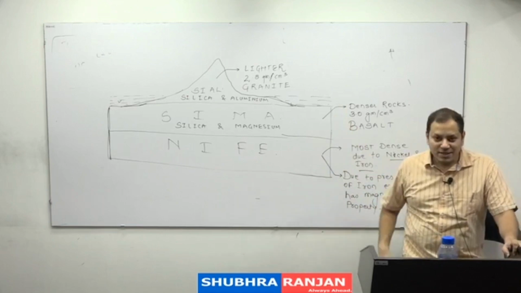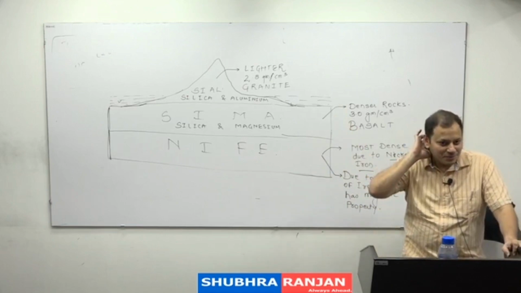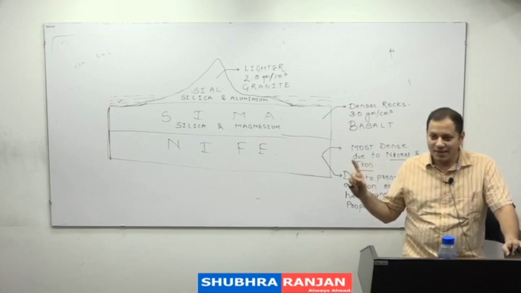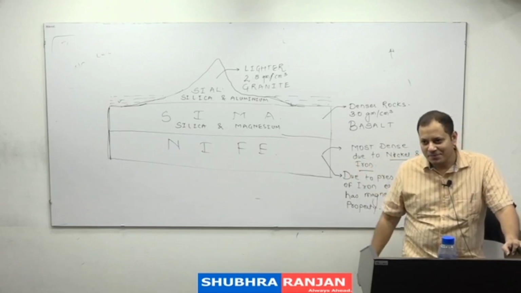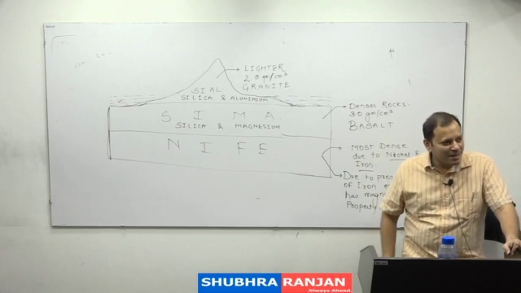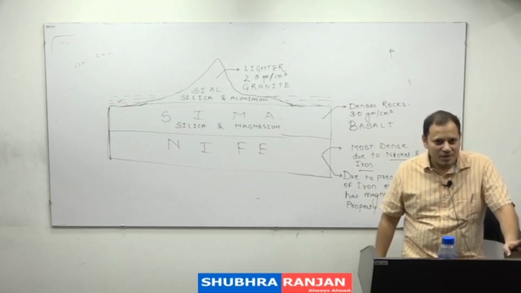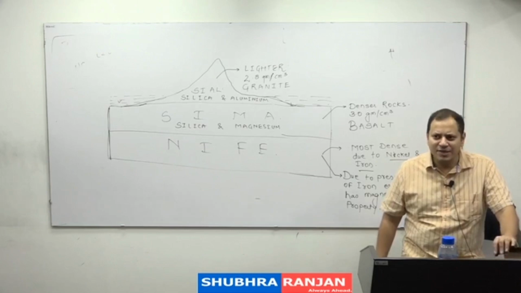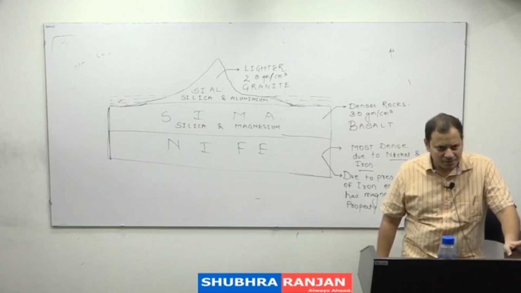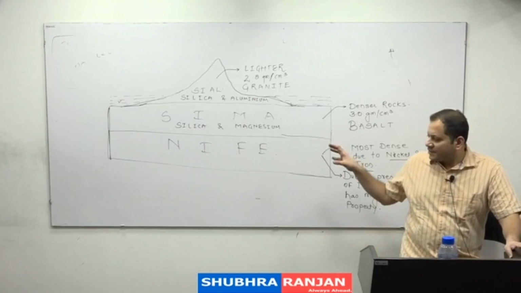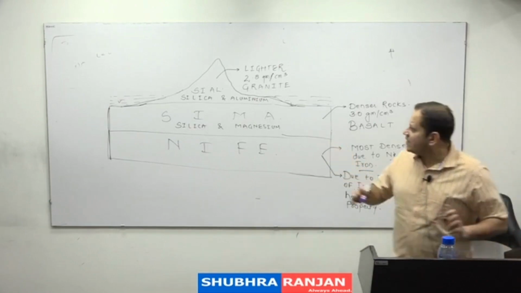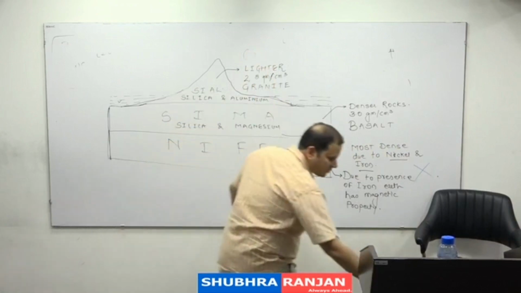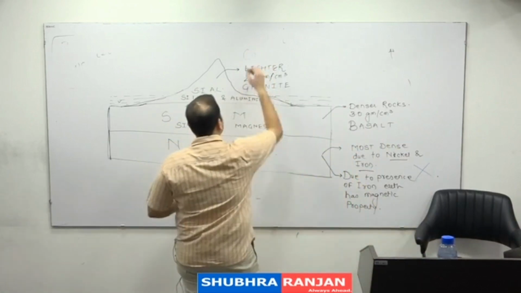So based on this diagram, can I conclude one simple statement, that Sial is floating on Sima? Sial is made up of lighter rocks, and the best example is granite. Actually not granite, granitic rocks. And can I say Sial is nothing but continental crust?